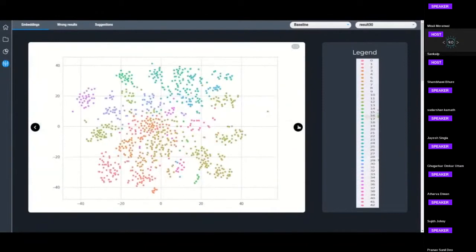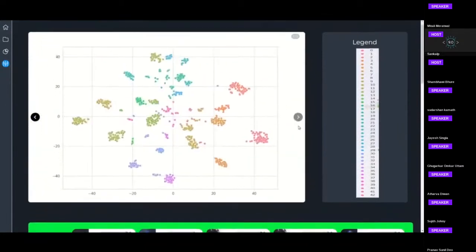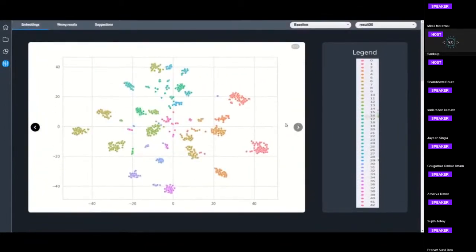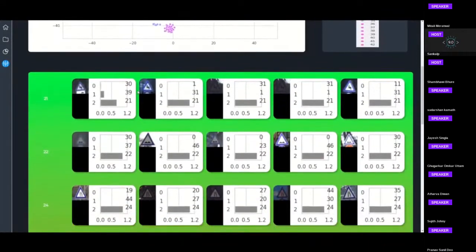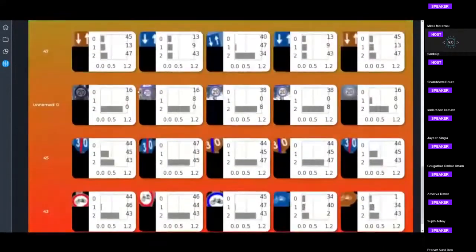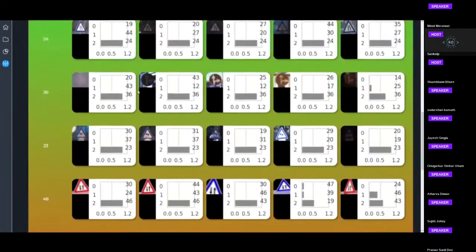Here I can see, layer-wise, how the embeddings of the images are getting clustered. So we can see the model is performing well. Here are the best 5 and the worst 5 classes along with the top 3 scores.